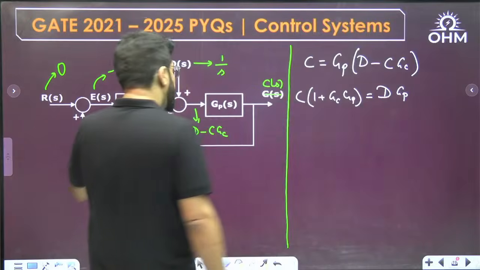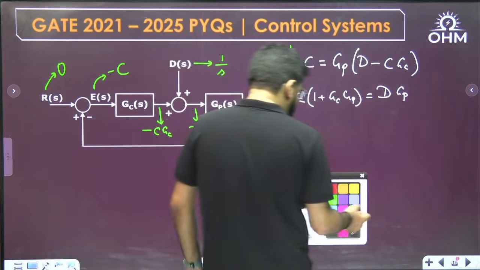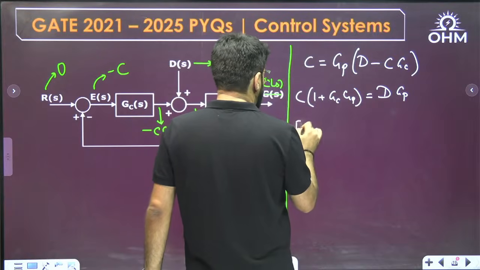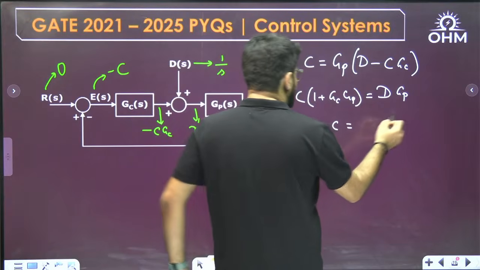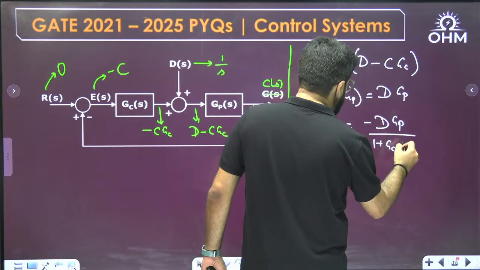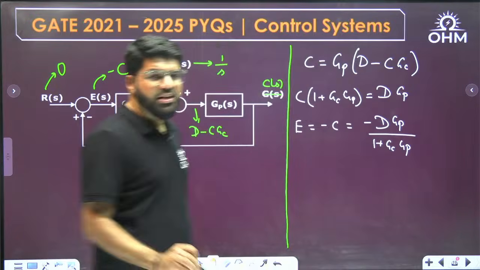So what is the analysis here? This is what we have done. What is the C function? And error is going to be minus of C. As I told you, error is minus of C, and minus of C means minus DGP upon (1 plus GC into GP). The question is steady state error again.